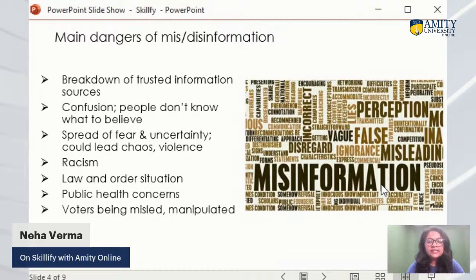Also, this kind of misleading content misleads the voters. It manipulates their mind. So, misinformation is actually a big danger for all of us, in terms of our society, in terms of our health, and in terms of our mental well-being also.